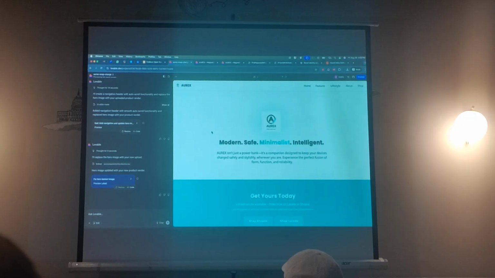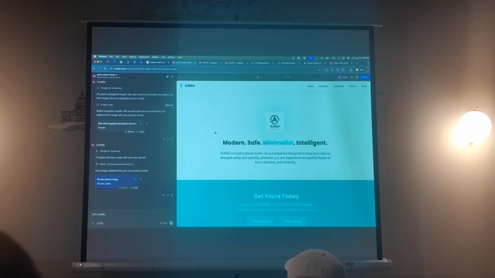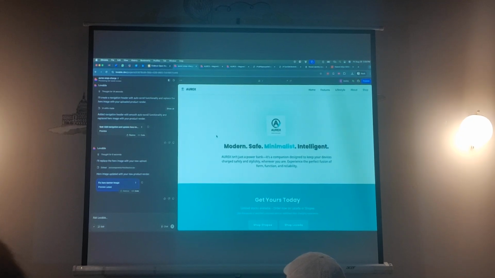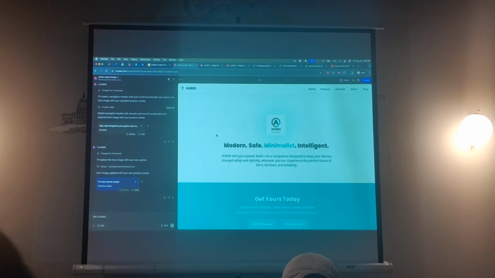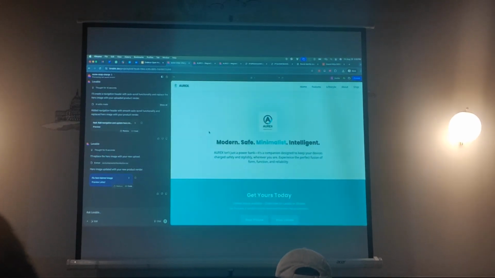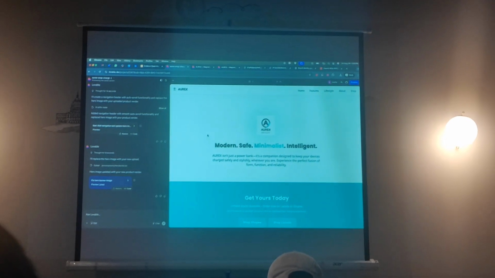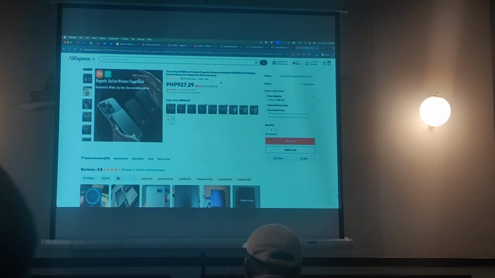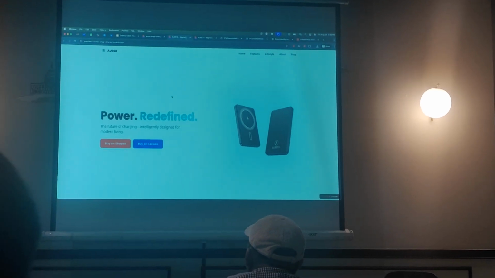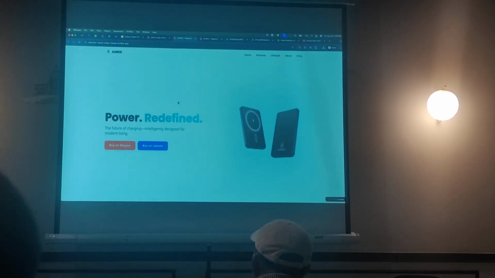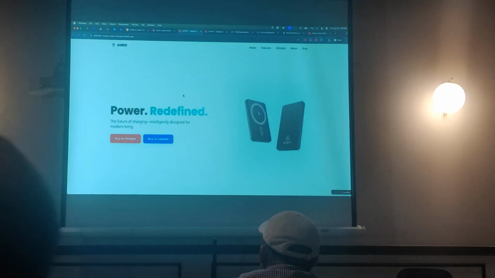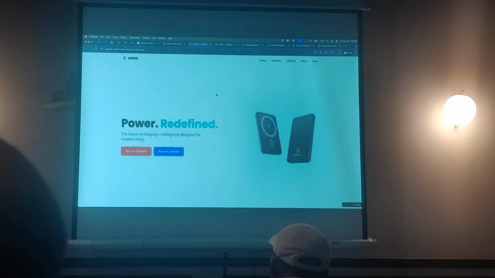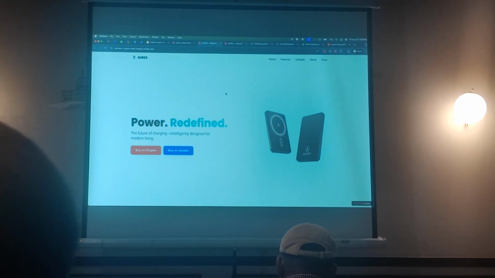So I've given you an example of how you can use the latest AI models to create content, to create media, and also to do the thing that I said, which was vibe coding. So these are all some of the things where you can now, if I wanted to, all I have to do is contact AliExpress, buy the product, and then register my business. I have a site. I just have to redirect them to Shopee and Lazada. It gets more powerful than that, and there's so much more you can do. But this is just a simple thing that you can do in probably an hour. This took me an hour to do.